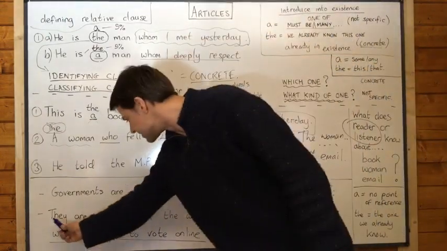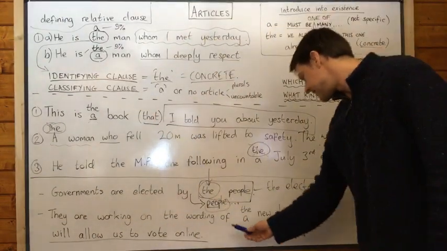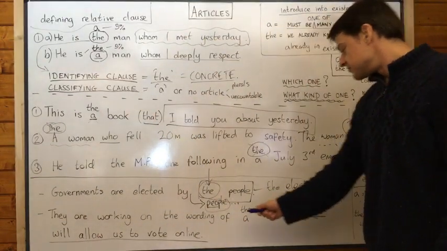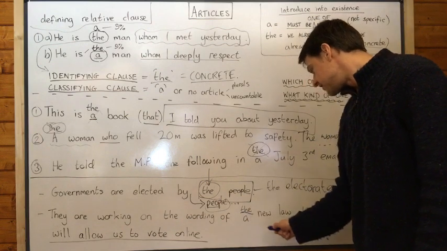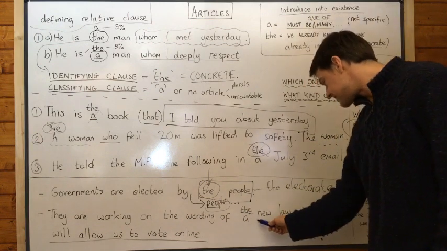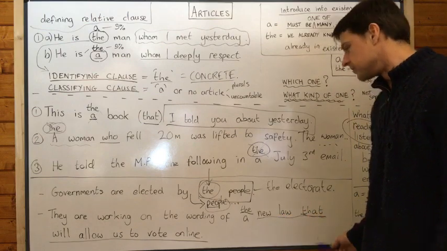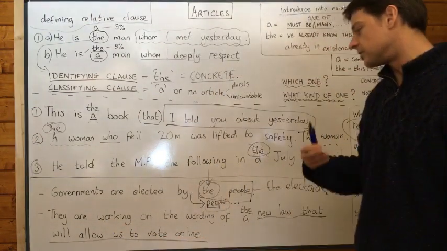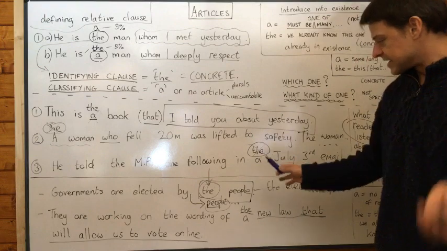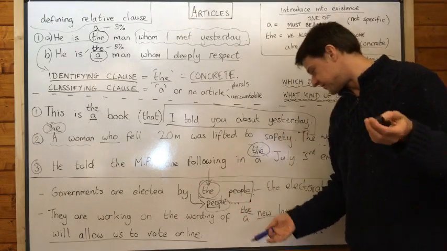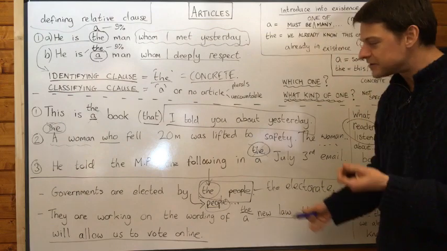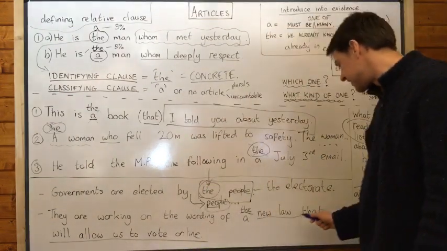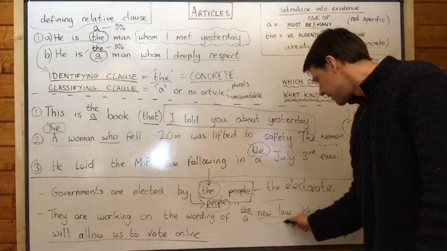Okay, one more sentence. They're working on the wording of the new law, and I understand why the student chose the. It's because it's a defining relative clause. The new law, which new law? The new law which will allow us to vote online. Okay, I've changed that sentence a little bit, but it's just for the purpose of this video. I hope you can see this is very much a defining relative clause. It's defining the law, the new law.